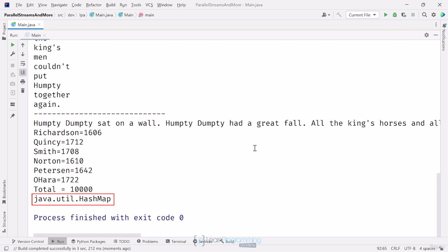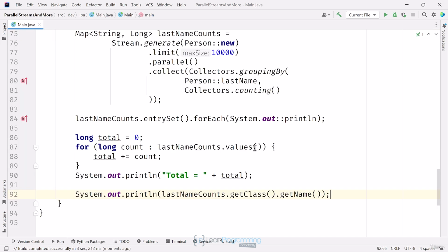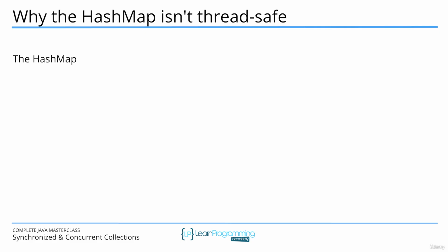back is the java.util.HashMap. You might be surprised to learn that the HashMap, as well as the other common collection implementations like ArrayList, LinkedList, HashSet, and TreeSet, aren't thread safe. The HashMap, like the other mentioned collections, lacks synchronization. This class doesn't provide any internal synchronization mechanisms to ensure thread safety by concurrent processes.